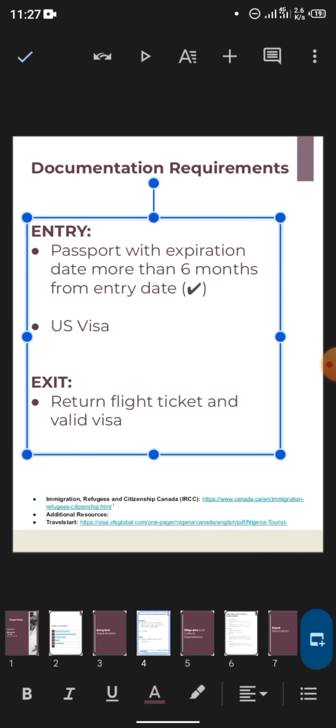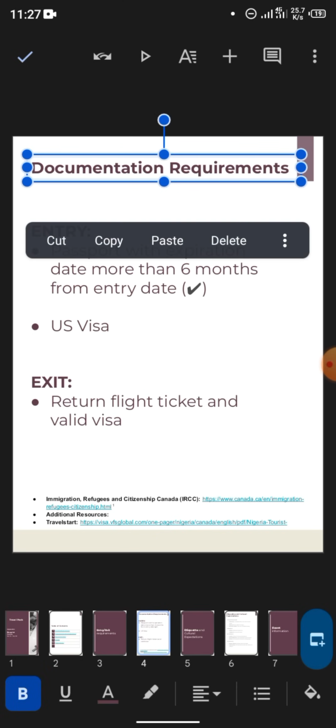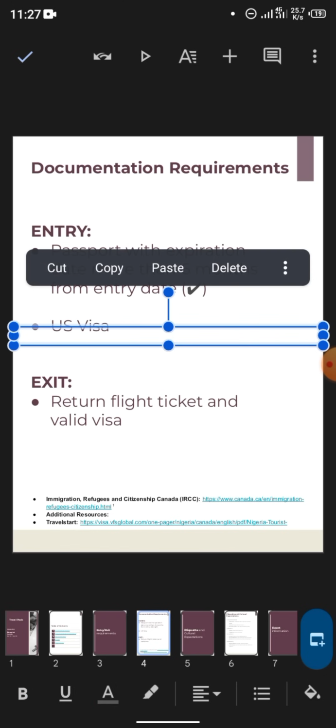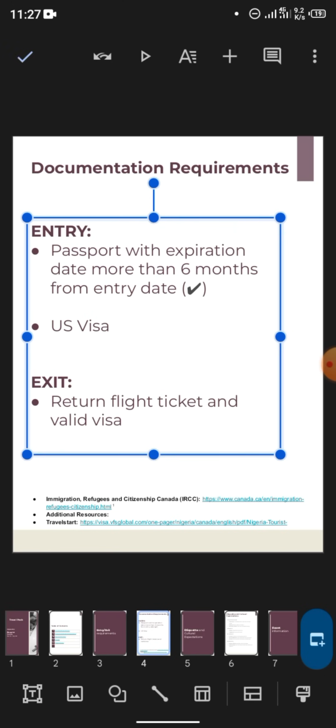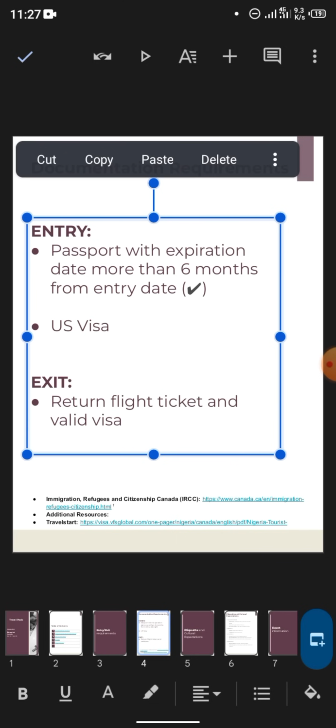I already did mine. You see, passport with expiration date, nothing more. This is even what is in the travel pack. Okay, this is what is in the travel pack. I did not even edit it. The only thing I edited is this return flight ticket. So for this page, you can even leave it because it's the same. It's practically the same for all the countries that you'll be visiting. But if yours is different and you want to change it, then that's what you do.